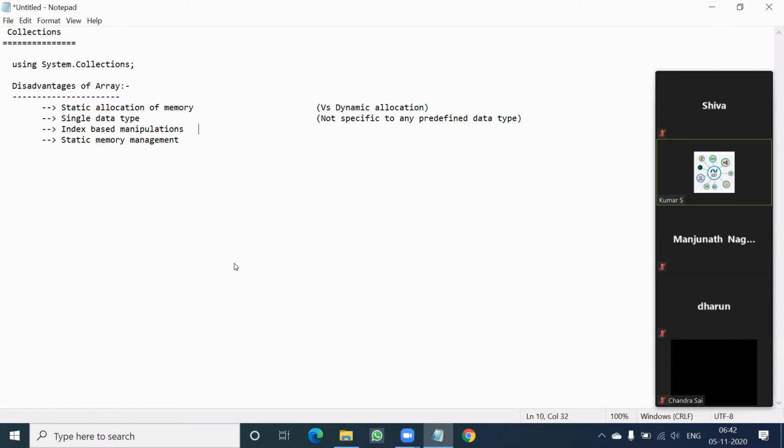Similarly, index-based manipulation, usually we say in array, but collection says, if necessary, you can simply ignore the indexes. If you want, you can do index-based manipulation, what array is offering. If you want, you can also ignore the index-based manipulation. That means 0, 1, 2, 3, 4, 5, by default, it is offering, right?